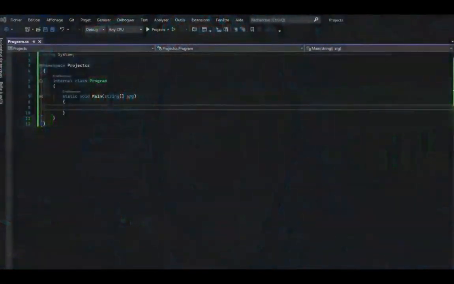We are now on Visual Studio to put into practice the notion of loop in C#. Before starting, it is important to know that there are different types of loop in C#. Indeed, there is the while loop, the for loop, and the foreach loop. These different loops allow us to do approximately the same thing. So we will start with the while loop. We will see the for and foreach loops in another video. First of all, we will create an array that will contain a list of names, for example. Thanks to the while loop, we are going to display them one by one.